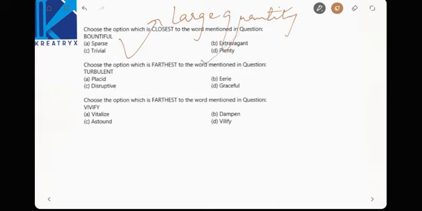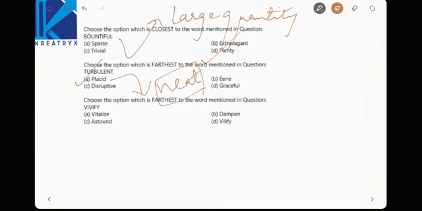Now choose the option which is farthest. Turbulent. Turbulent means disturbed manner, right? Now the farthest must be neat. Disruptive is also turbulent. Graceful is also turbulent. Eerie is also turbulent. And now see here, placid. Placid means neat. Placid means without any disturbance and obstructions, right?